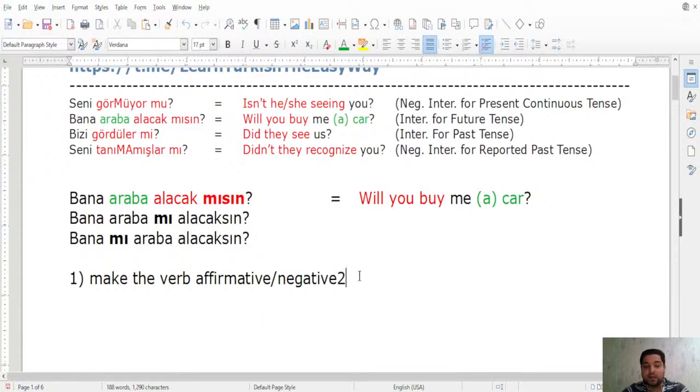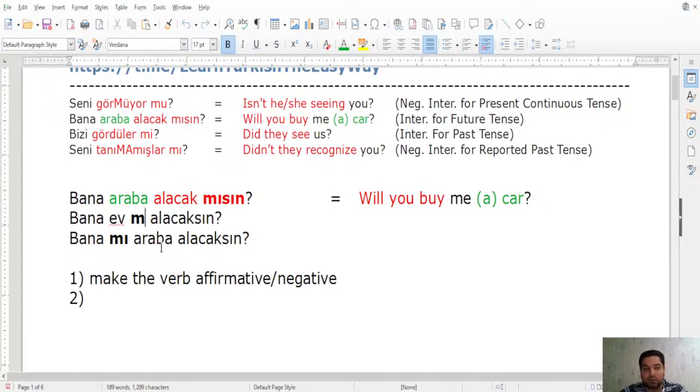And second is the thing that we have to do, that you have also to adjust this mı, mi, mu, mü according to vowel harmony. Okay, for example, araba here requires mı, but ev, for example, will require mi. Okay, bana ev mi alacaksın? Bana araba mı alacaksın? Here it requires, you see, mı. But if you say ev mi, ev, now it becomes mi. Okay, so you also have to adjust this mı, mi, mu, mü as you shift them to other places of the sentences according to the vowel harmony.